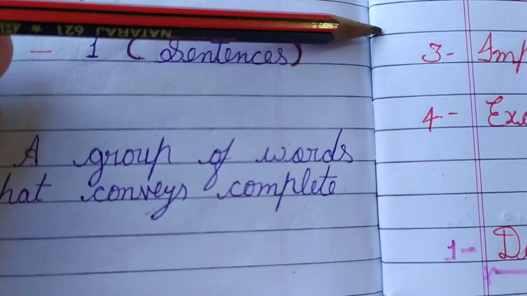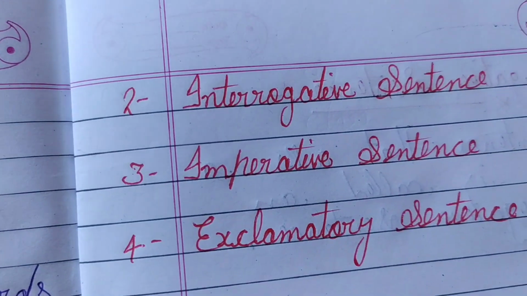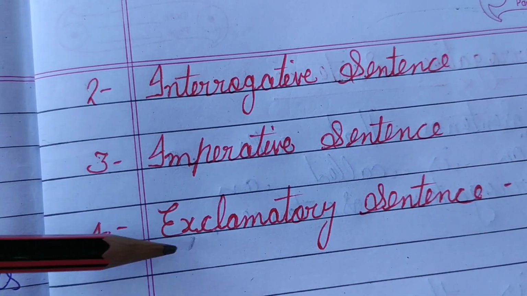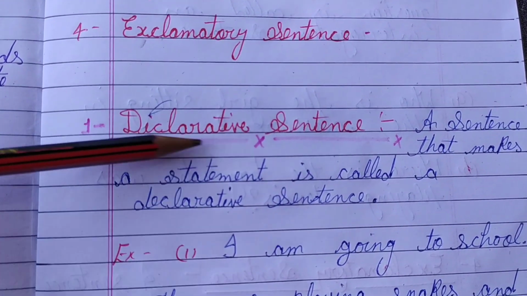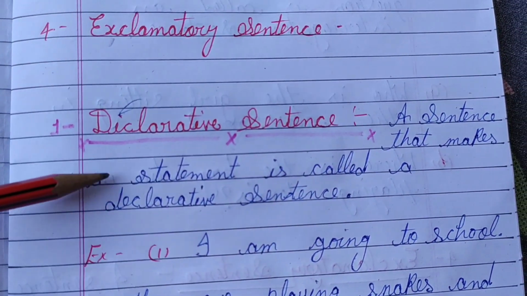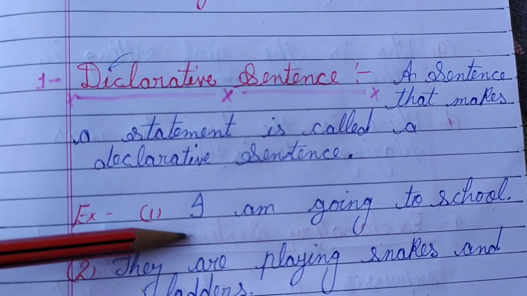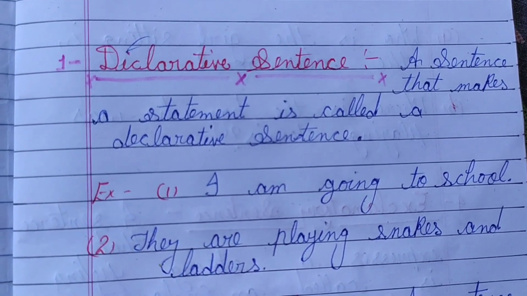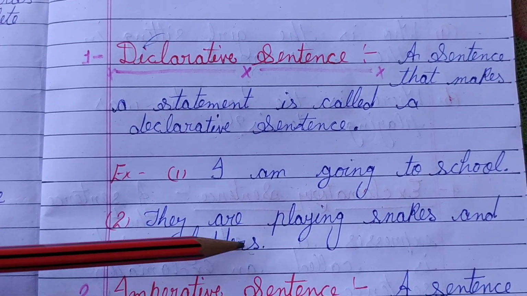Types of sentence: declarative sentence, interrogative sentence, imperative sentence, and exclamatory sentence. So there are 4 types of sentence. Number 1, declarative sentence. What is a declarative sentence? A sentence that makes a statement is called a declarative sentence. For example, I am going to school. So it is a statement. Next, they are playing snakes and ladders. So this is also a statement.